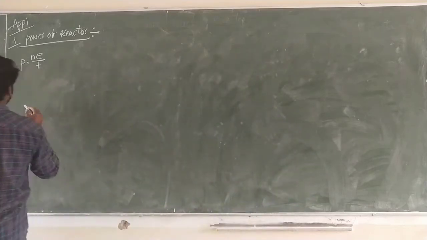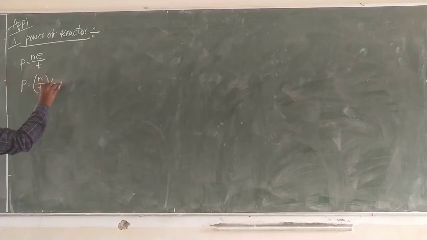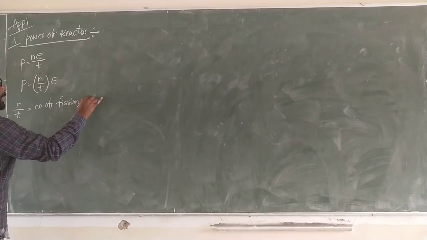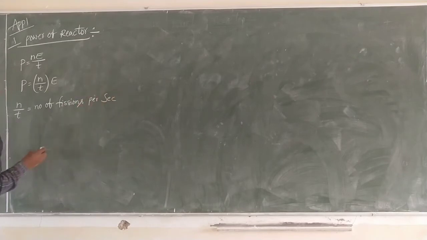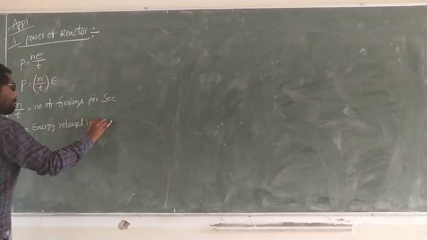This is written as P is equal to N by T into E. N by T is the number of fissions per second. Next, E is the energy released in each fission.